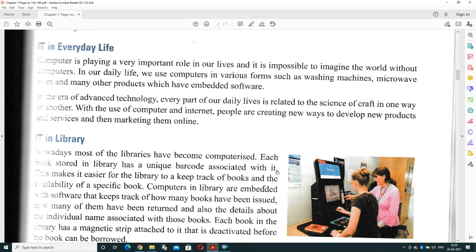So in the era of advanced technology, every part of our daily life is related to the science of technology in one way or another. With the use of computer and internet, people are creating new ways to develop new products and services. The best example: an ATM machine can work only if you have the software, and software is prepared with the help of IT services. Without IT, it is not possible to prepare new software that can provide you 24/7 services.